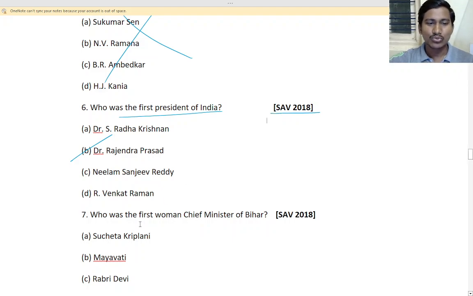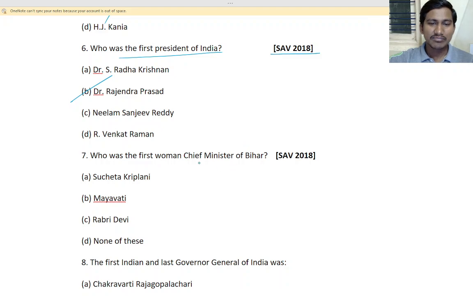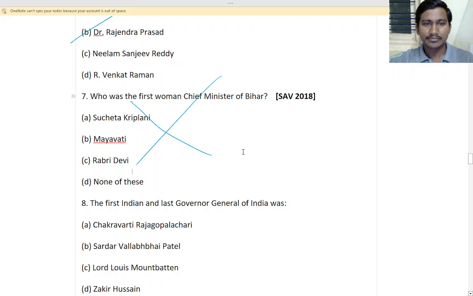See here. Who was the first Chief Minister of Bihar? We don't need this. This exam is for Bihar, so that is why they have asked. Remove this. We don't need this question. Okay. But if you want, for your information, it is Rabri Devi. She is the wife of who? Lalu Prasad Yadav. Okay.